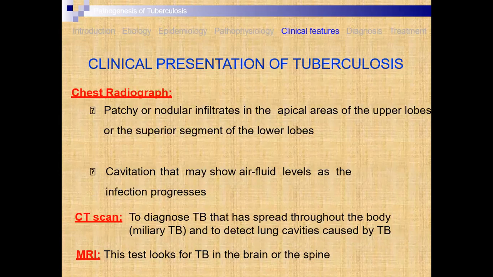Then patchy or nodular infiltrates in the apical areas of the upper lobes or the superior segment of the lower lobe. There are patches that you have to observe. Then cavitation that may show an air fluid level as the infection progresses.